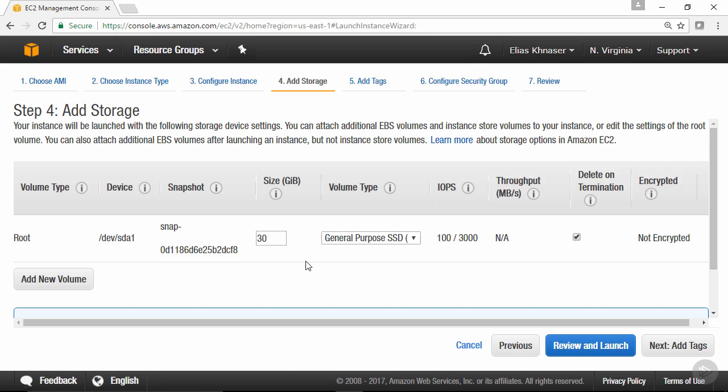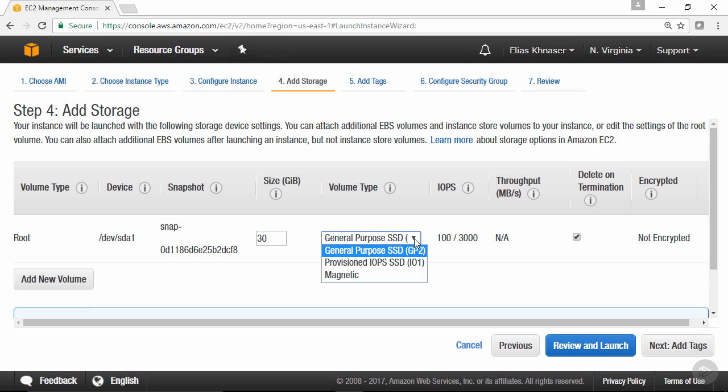Here you have the option of then configuring your storage. If you wanted the storage to be more from a capacity perspective, you can do that. If you wanted a different volume type, right now it's general purpose SSD. If you wanted that to be provisioned IOPS or magnetic, you have the option. Provisioned IOPS allows you to specify the number of IOPS that you need. So if you have a workload that requires 3000 IOPS, for instance, and the general purpose is not satisfactory, you can go to provisioned IOPS and put in the IOPS that you need, and then that comes at a price. Magnetic obviously is the traditional hard drive that's going to be the slowest.